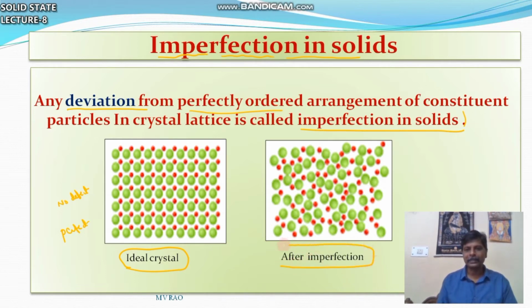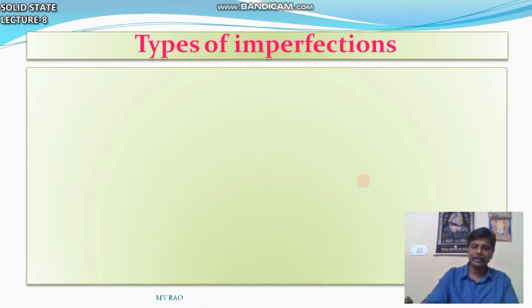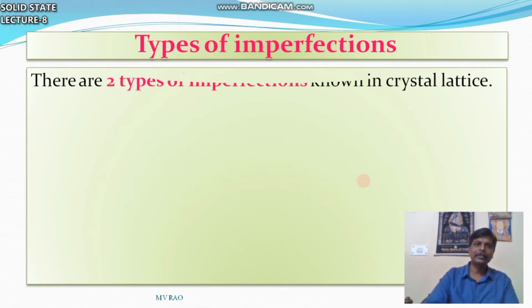After imperfection you can find there is no order. So here defects are there. It is not perfect. So today's topic is imperfections in solids. That means there is no order, deviation in order at some point or in some line also.